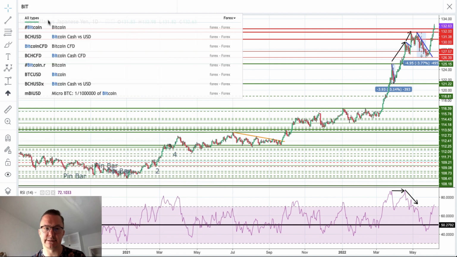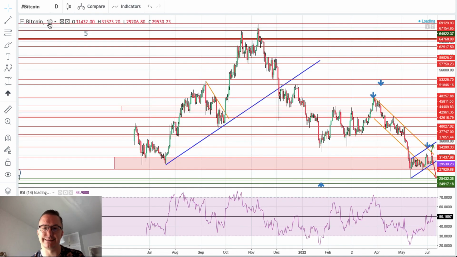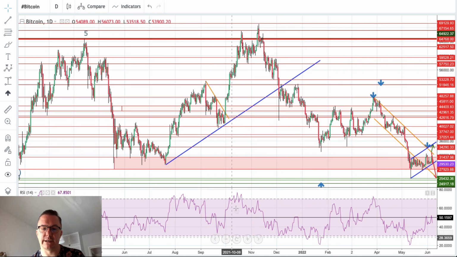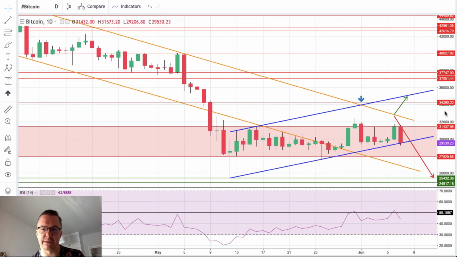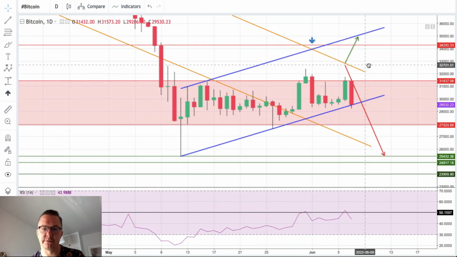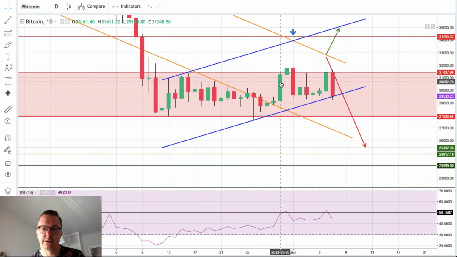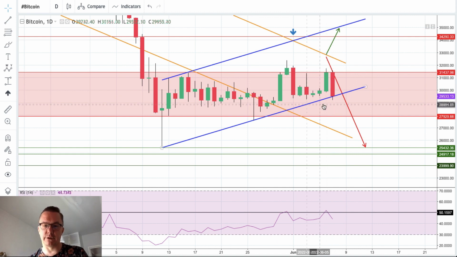Last but not least, let's take a look at the cryptocurrencies, and this time we will take a look at Bitcoin because something interesting is cooking again. Please take a look at this pattern that Bitcoin is making recently. We got an attempt to rally, bearish engulfing, smash down, inside bars, some whipsaw trading, attempt to rally, smash to the downside. Now we are just above, or testing, the lower channel line. This is the short-term channel, the blue one.